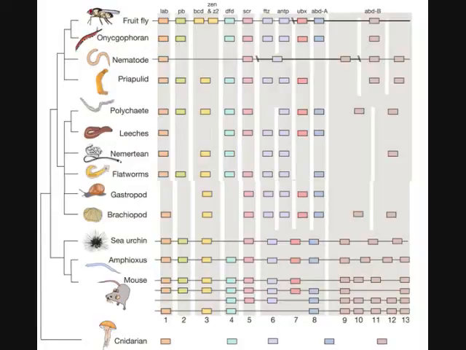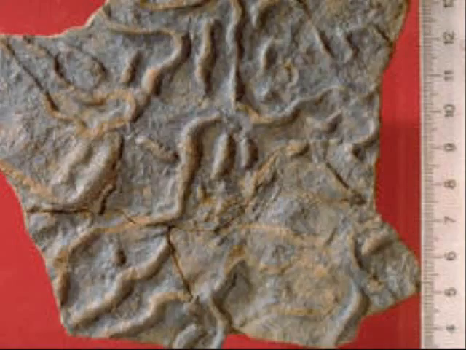Identical copies of a Hox gene will produce identical segments, like we see in the segmented worms. But as these genes diverge, segments are able to differentiate, forming new parts. We have evidence